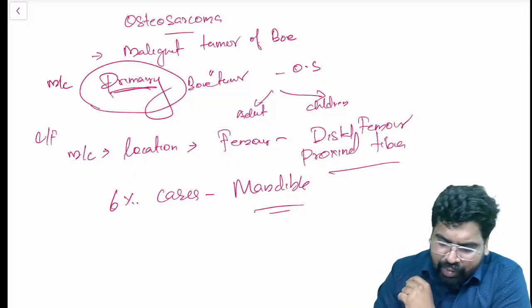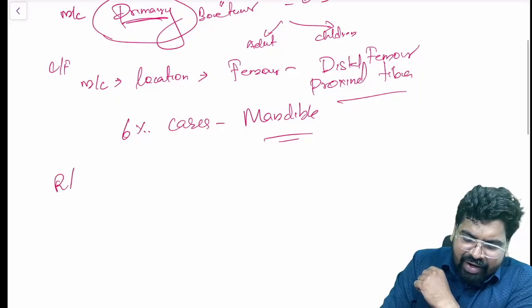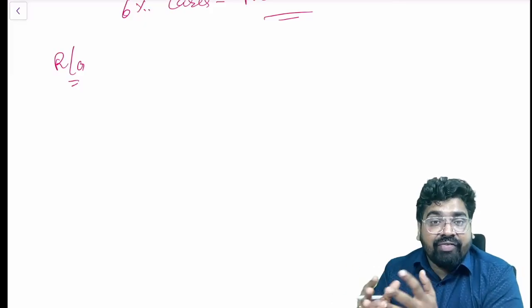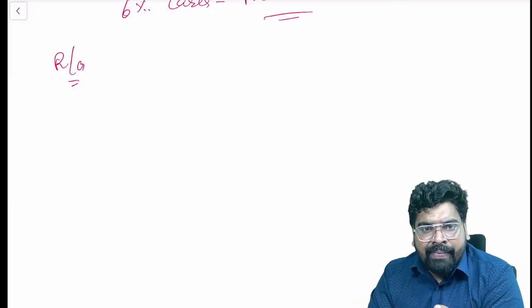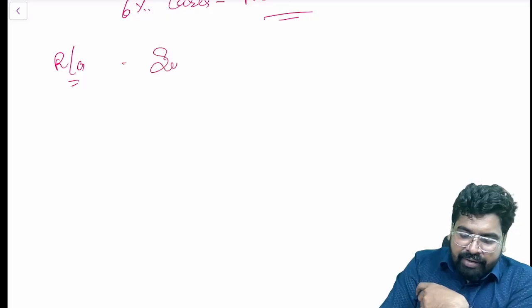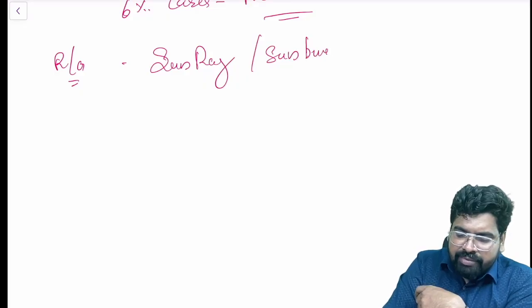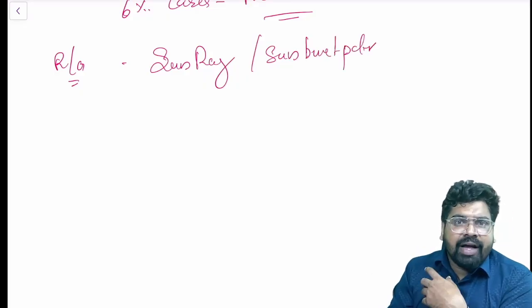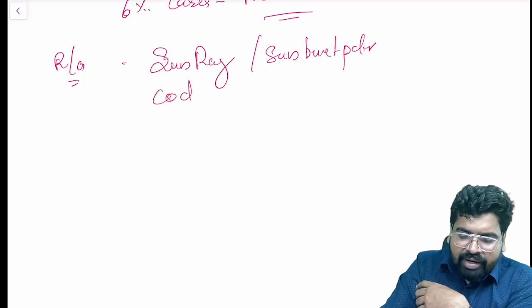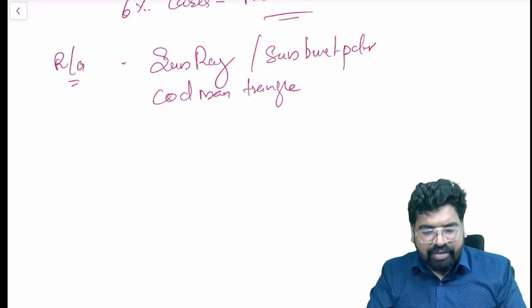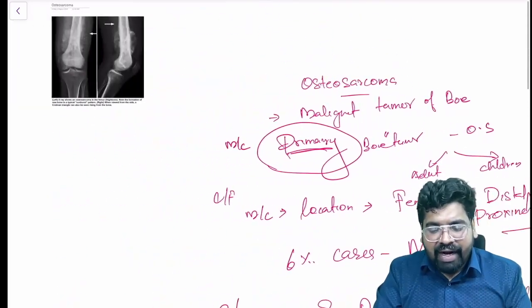Now, what about the features? The radiographic features are very interesting. You may have heard about the classical radiographic features of osteosarcoma. That is your sun-ray pattern, sunburst pattern, right? All these patterns you may have seen. There is a term called Codman triangle, right? So let's see what these are. Let's see in the picture and then we will understand more.